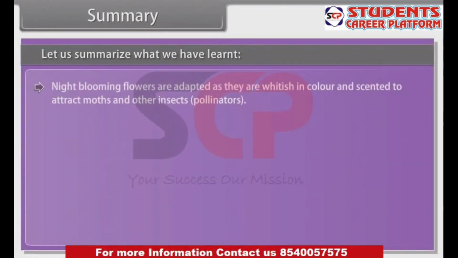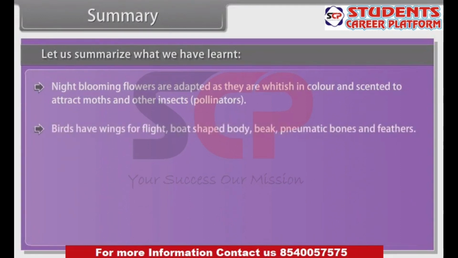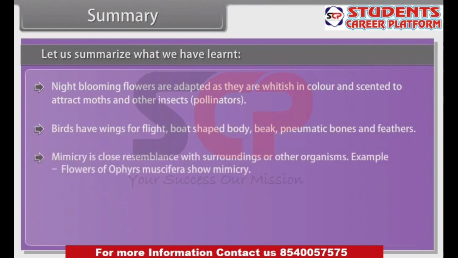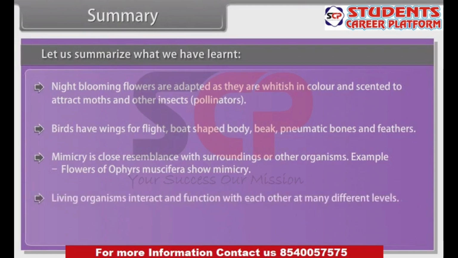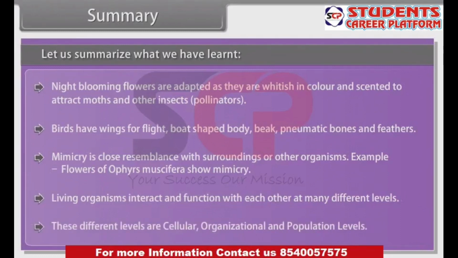Night-blooming flowers are adapted as they are whitish in color and scented to attract moths and other insects, pollinators. Birds have wings for flight, boat-shaped body, beak, pneumatic bones and feathers. Mimicry is close resemblance with surroundings and other organisms. Example, flowers of Ophrys muscifera show mimicry. Living organisms interact and function with each other at many different levels. These different levels are cellular, organizational, and population level.